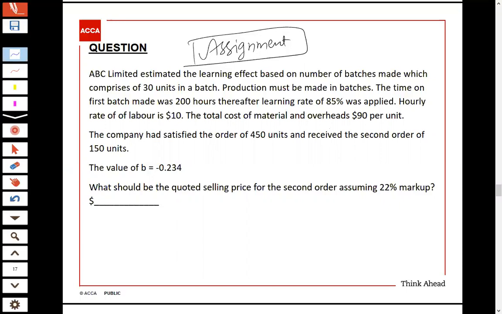First of all, we should read the requirement: what should be the quoted selling price for the second order, assuming 22% markup. The question is of learning curve, and you might be remembering the formula, that is y is equal to ax power b, and the value of b is given here, that is b is equal to minus 0.234. All right. Now, ABC Limited